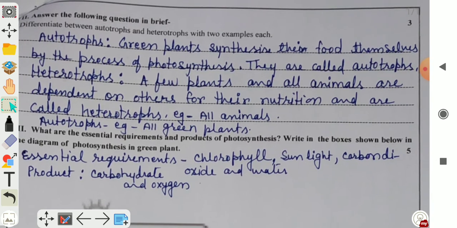Autotrophs: green plants synthesize their food themselves by the process of photosynthesis, so they are called autotrophs. Examples: all green plants and algae. Heterotrophs: a few plants and all animals are dependent on others for their food or nutrition and are called heterotrophs. Examples: all animals, and you can write fungi.